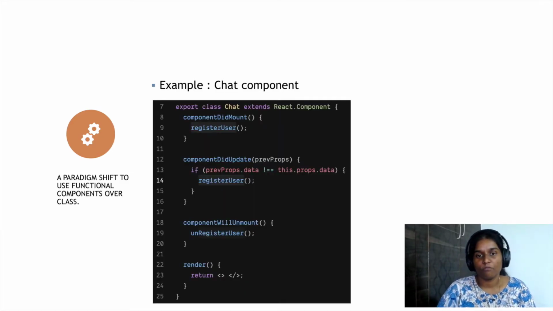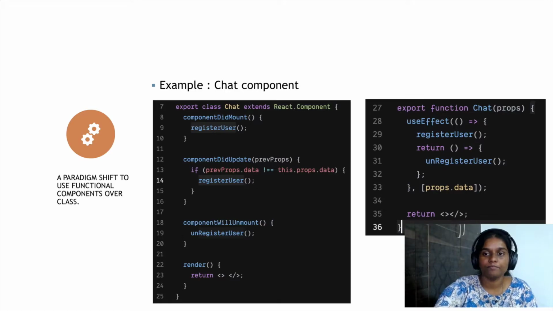Imagine we have to write a chat component wherein when it mounts or some value in it changes, we have to register the user for receiving notifications, and on unmount, we need to unsubscribe or unregister the user. A class component for the same would pretty much look like this, and if you observe it carefully, all the logic is spread across all your lifecycle methods, and there is a lot of duplicate code here. Let's see what the functional equivalent looks like.